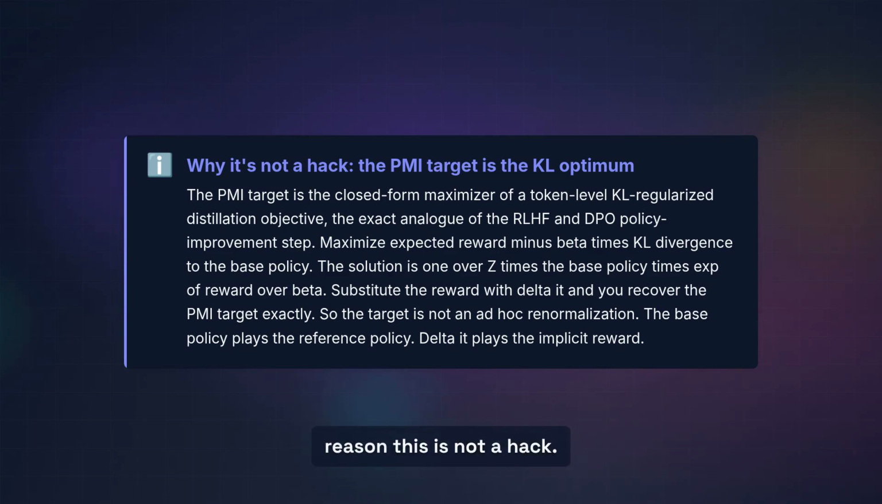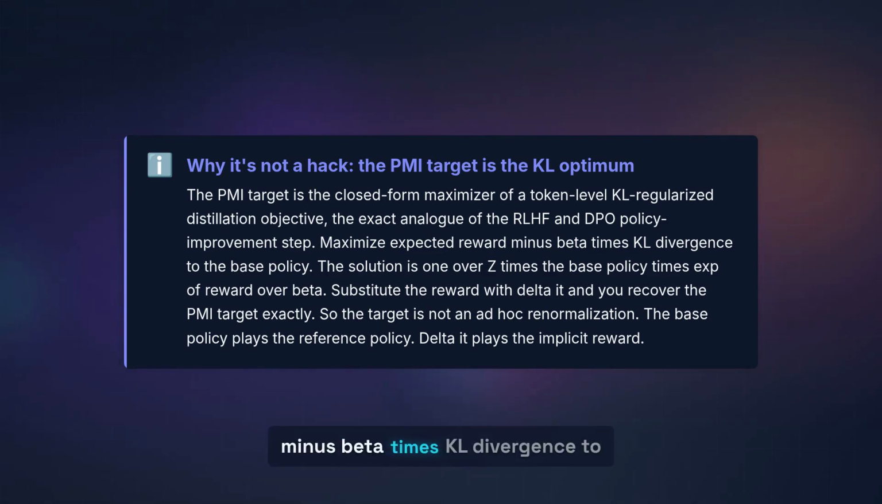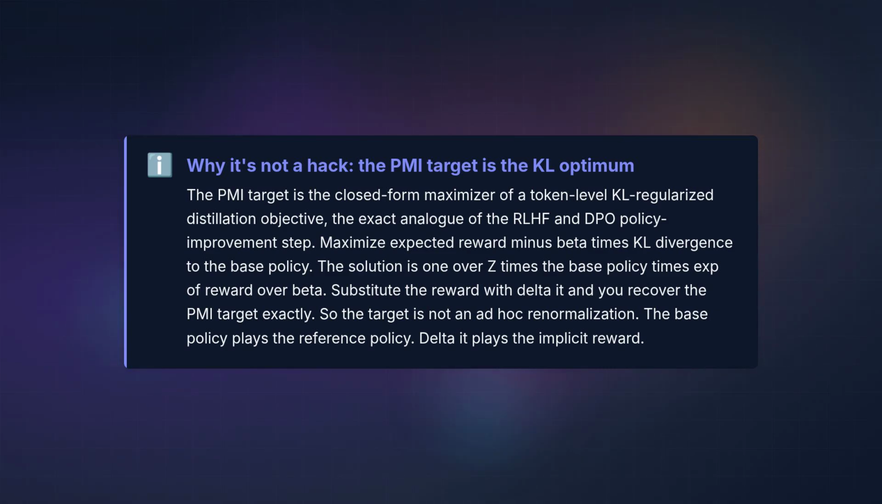The reason this is not a hack: the PMI target is the closed-form maximizer of a token-level KL-regularized distillation objective, the exact analog of the RLHF and DPO policy improvement step. Maximize expected reward minus beta times KL divergence to the base policy. The solution is 1 over Z times the base policy times exp of reward over beta. Substitute the reward with delta it and you recover the PMI target exactly.